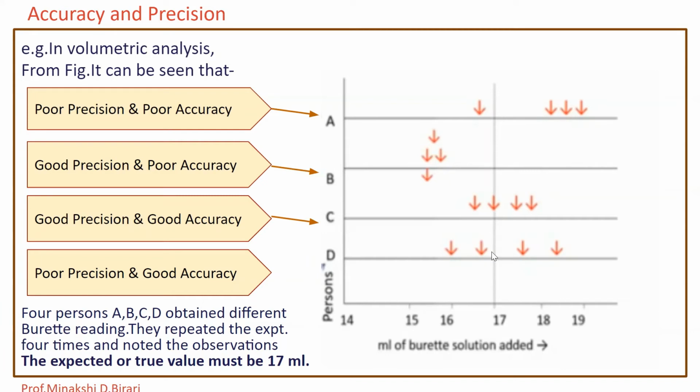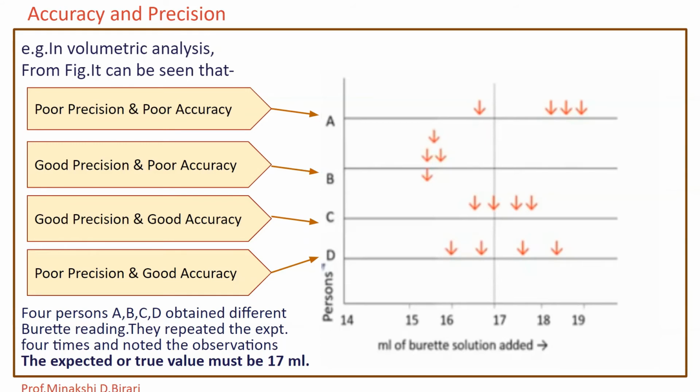So the person D has poor precision and good accuracy. So precision should accompany accuracy as for person C, but high precision does not necessarily imply accuracy as for person B. Good precision does not assure good accuracy. So this would be the case if there were a systematic error in the analysis. This error does not affect the precision, but it does affect the accuracy.